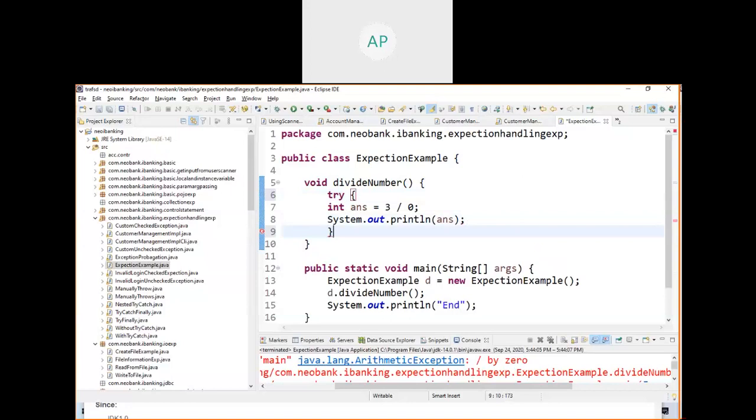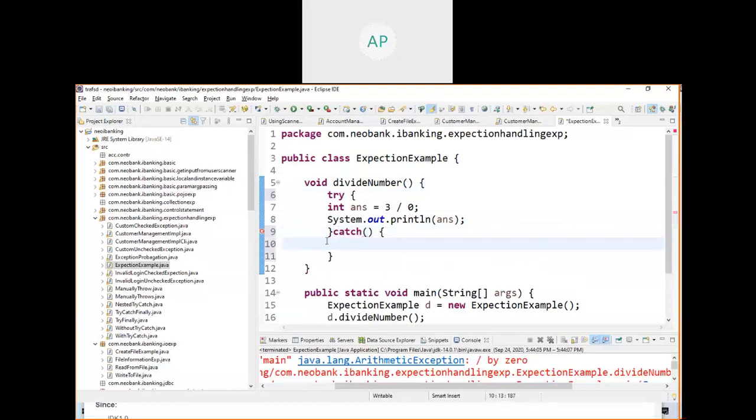Before this training you didn't learn exception handling, so you didn't write try catch. Hereafter, any instruction that you write should be inside the try block. The try block starts here and ends here, and you can have a catch. When there is a problem, it will throw that object, so catch this object.